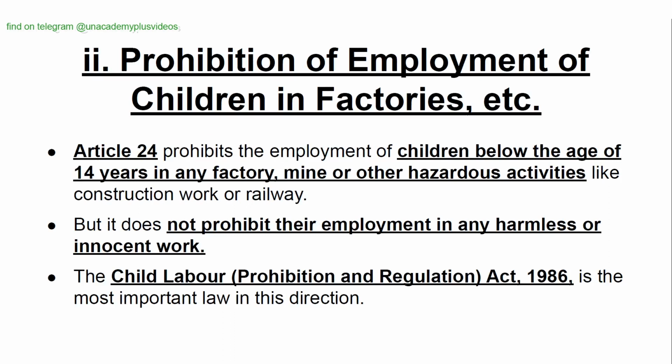Prohibition of employment of children in factories, etc. Article 24 prohibits the employment of children below the age of 14 years in any factory, mine, or other hazardous activities like construction work or railway, but it does not prohibit their employment in any harmless or innocent work. The Child Labor Prohibition and Regulation Act 1986 is the most important law in this direction.